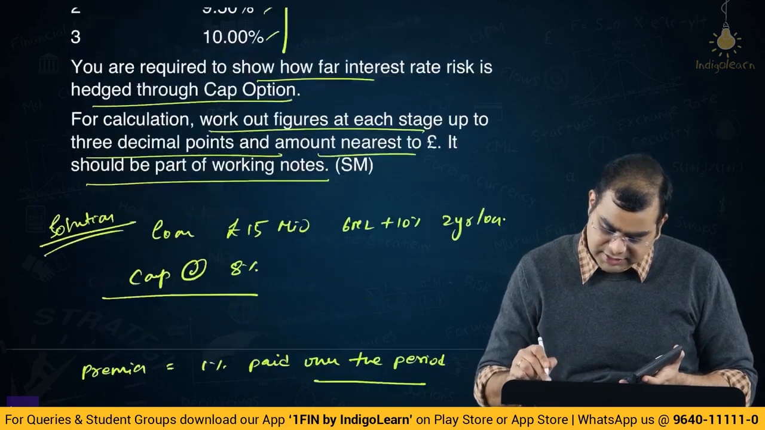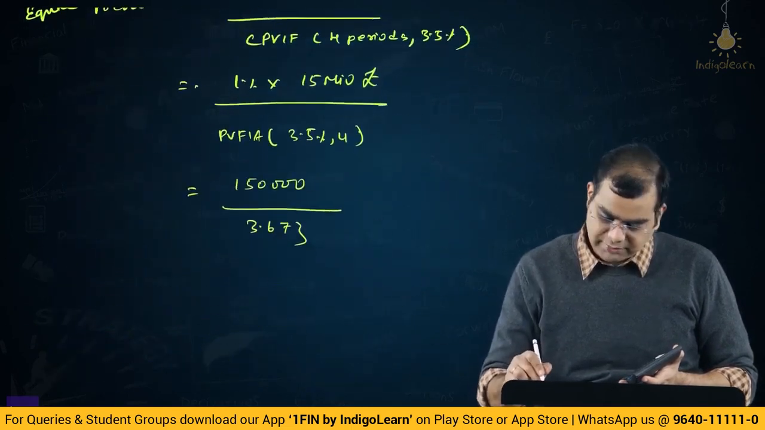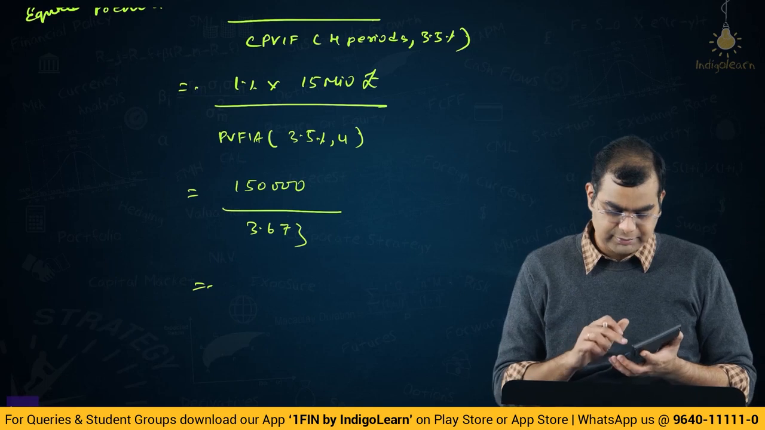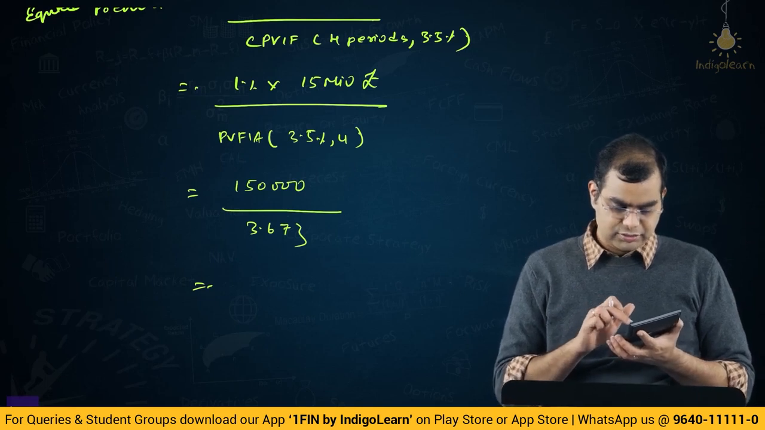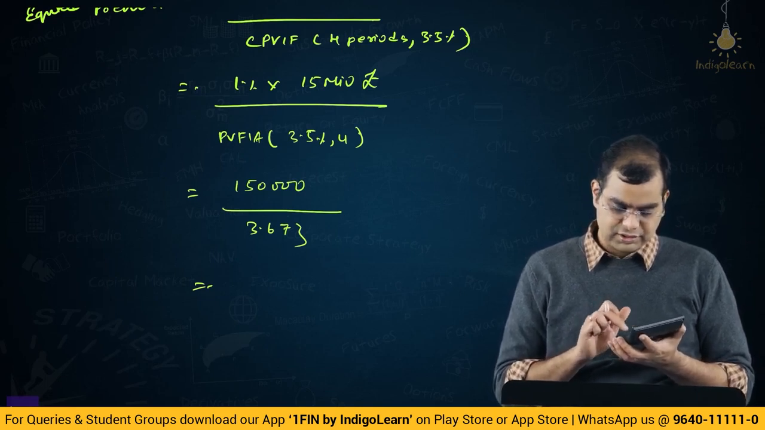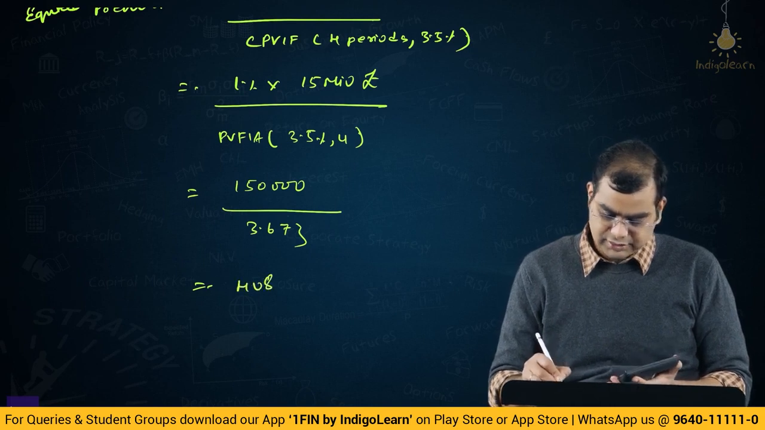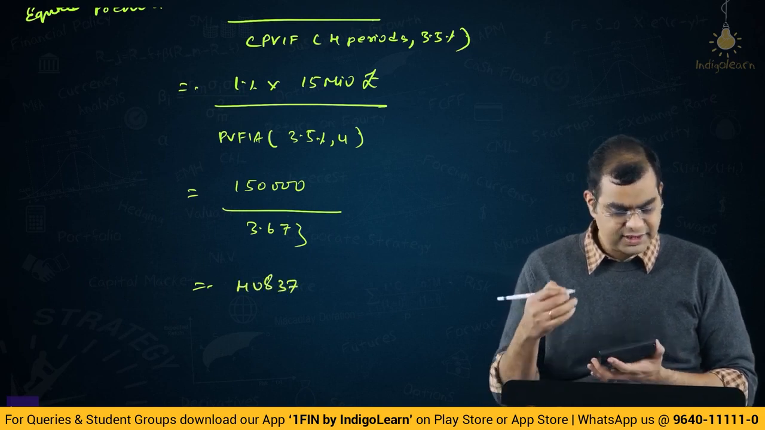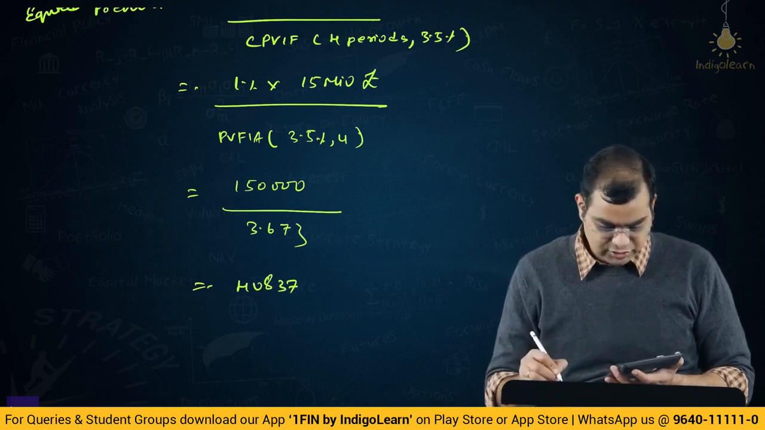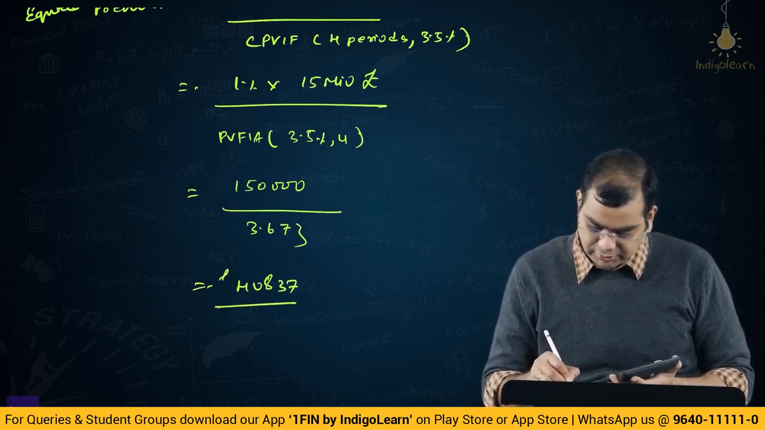If you're getting confused, you just type 15 million into 1%, divided by 3.673. They said how many decimals? Up to 3 decimal points. So 3.673. So the equated premium is 1,50,000 divided by 3.673. You will get 408.37, and they have said ignore the decimal points. So we can take 408.37 pounds.